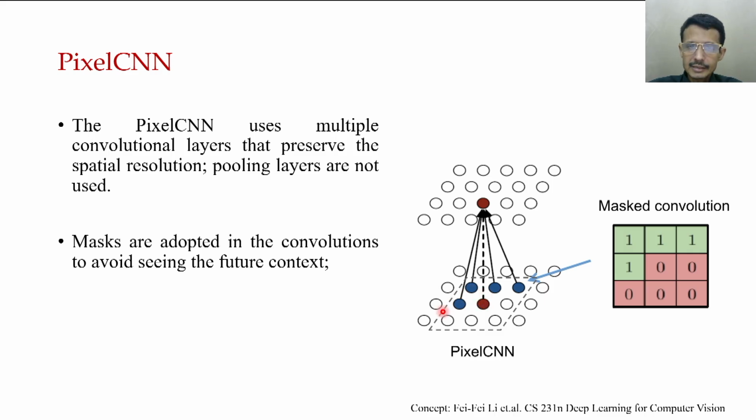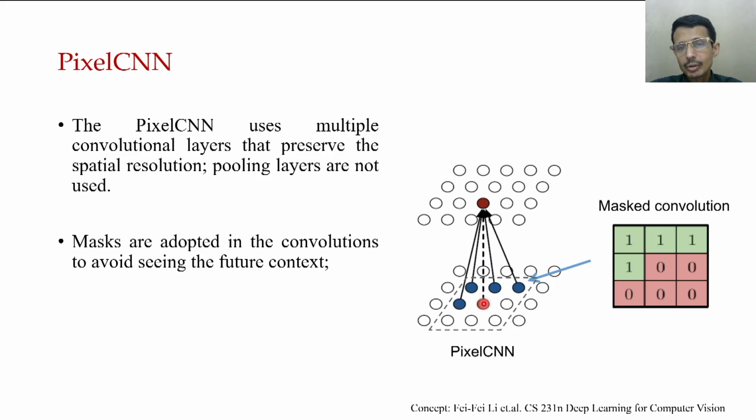Now here these are 3x3 patches, and there is a convolution kernel, and the convolution is done in this way. The major aspect is that a mask is adopted in the convolution to avoid seeing the future context.